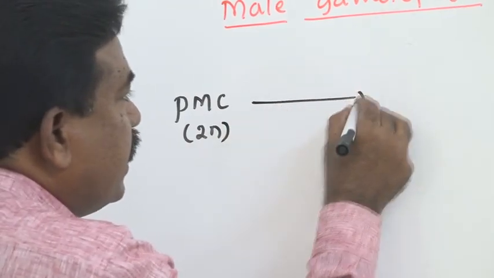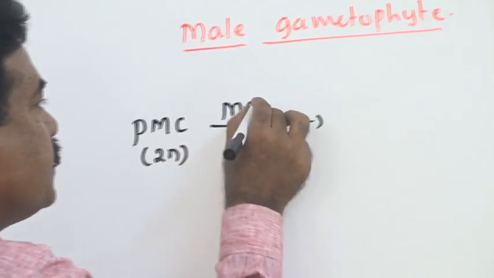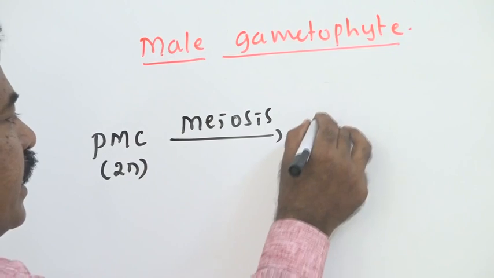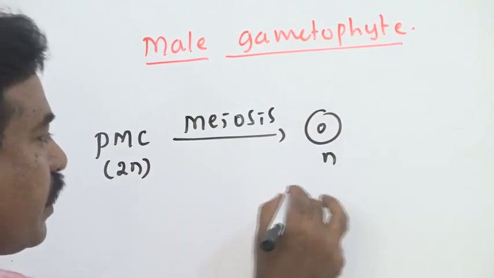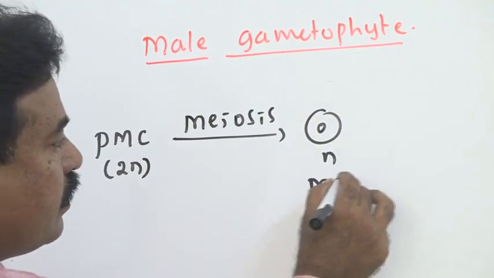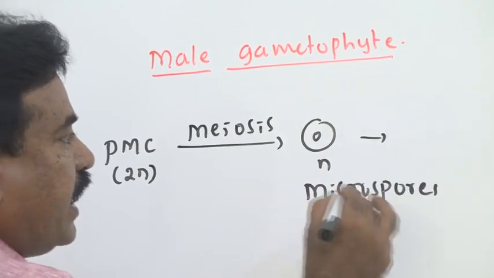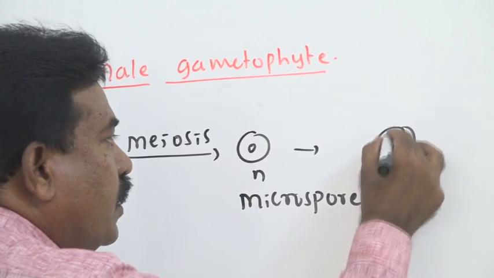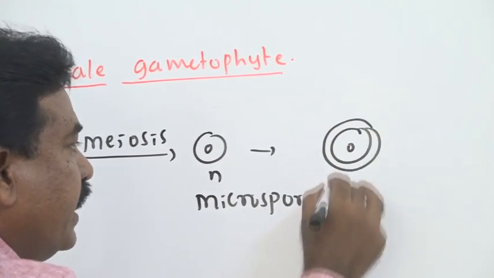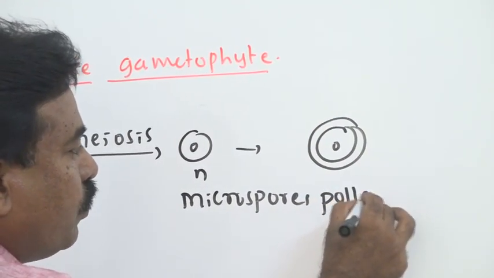When the pollen mother cell undergoes meiosis, haploid microspores are formed. If these haploid microspores develop exine and intine, they become pollen grains.